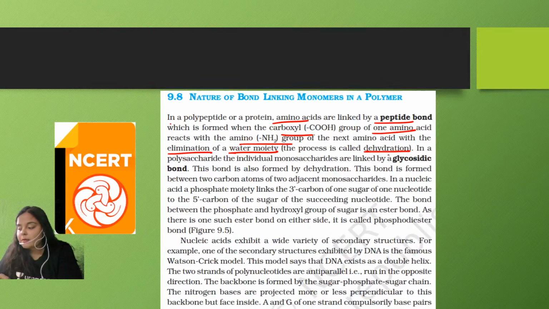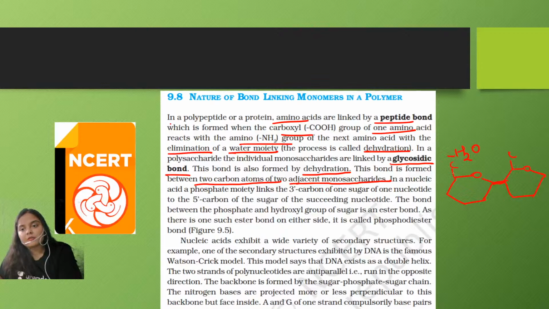In a polysaccharide, the individual monosaccharides are linked by a glycosidic bond. I told you, right? In the formation of a polysaccharide, a glycosidic bond is formed. In the formation of protein, a peptide bond is formed. Okay, this bond is also formed by the process of dehydration. That means here also a water molecule is eliminated. Now this bond is formed between two carbon atoms of two adjacent monosaccharides. That means the two carbon atoms which are present adjacent to each other will be combining to form this glycosidic bond like this. Okay, and one carbon is present outside the ring.